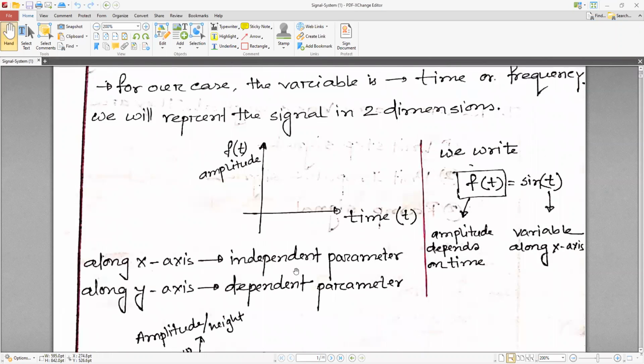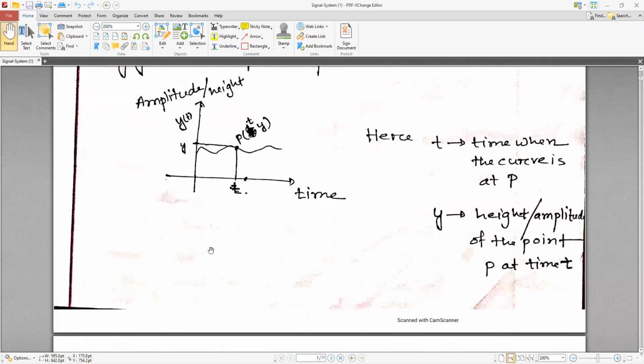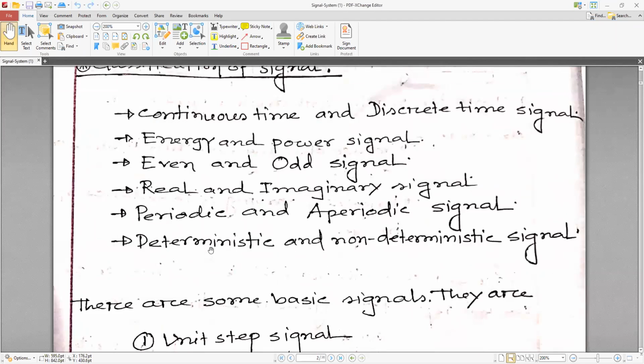Some signals look like this: this is amplitude, this is time. This is an impulse signal, delta t. Another type of signal is the sinusoidal signal. It is the position of point p of t, y, where t is the time and y is the amplitude.